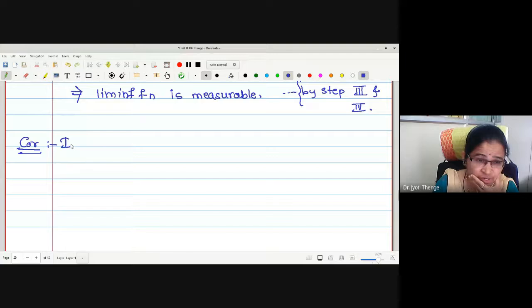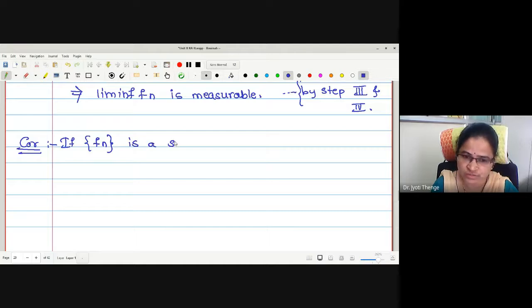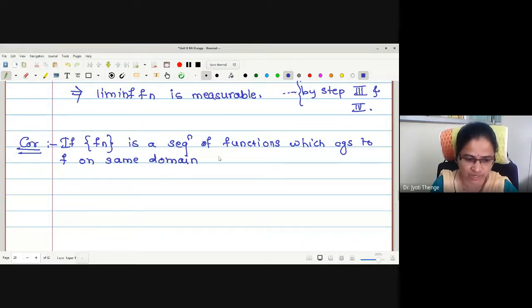The corollary is very simple. The proof is in two lines only. If f_n is a sequence of functions which converges to f on the same domain, then prove that f is measurable.